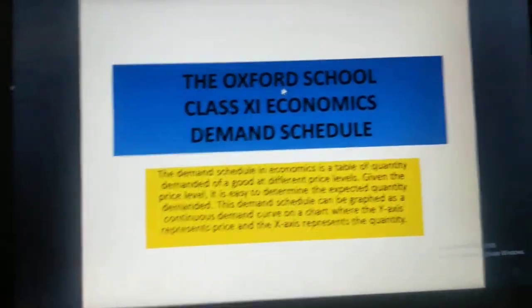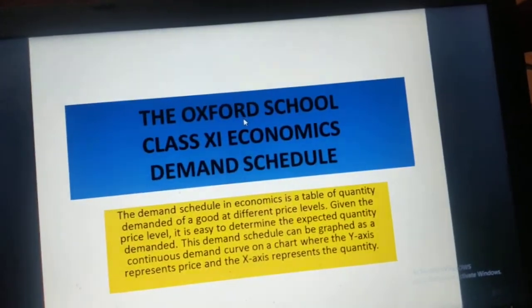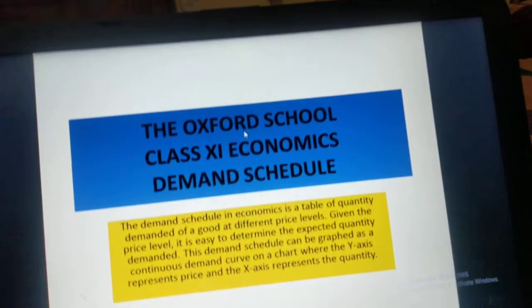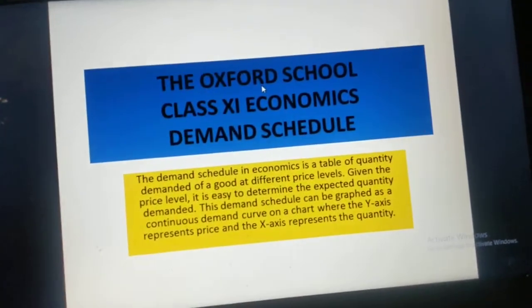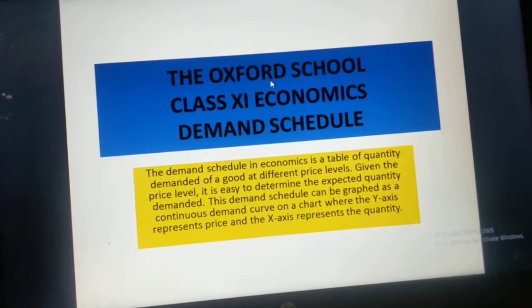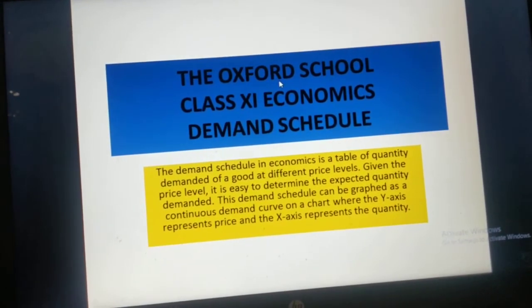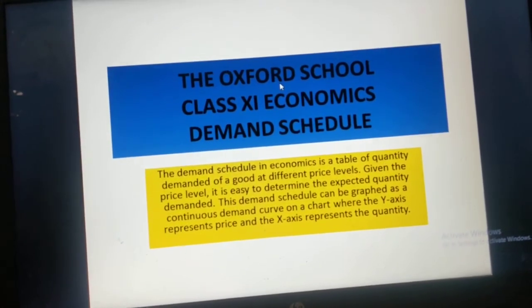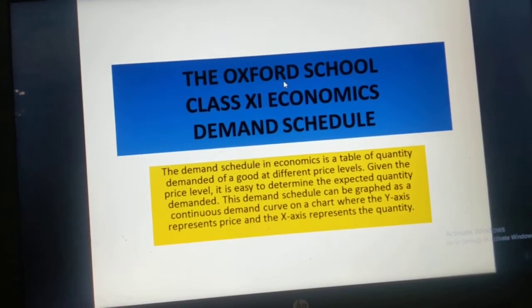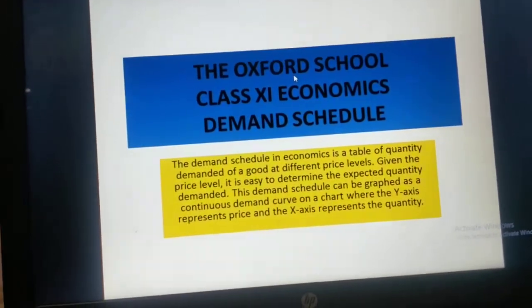Market demand is the demand which shows the market purchasing as a whole. For example, if we go to Jolapur market and see the complete demand of the complete market, that will be said to be the market demand.